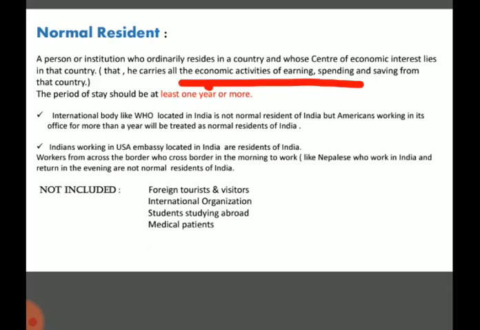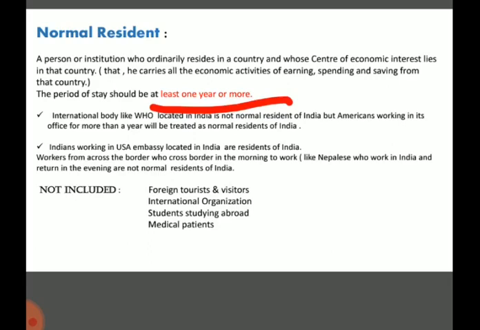He will be a citizen of America, but he will be a normal resident of India, because he is earning, living, eating, everything he is doing in India. But there's one condition: the duration of stay should be at least 1 year or more. If a person wants to be called a normal resident of India, then he has to stay at least for 1 year or more.